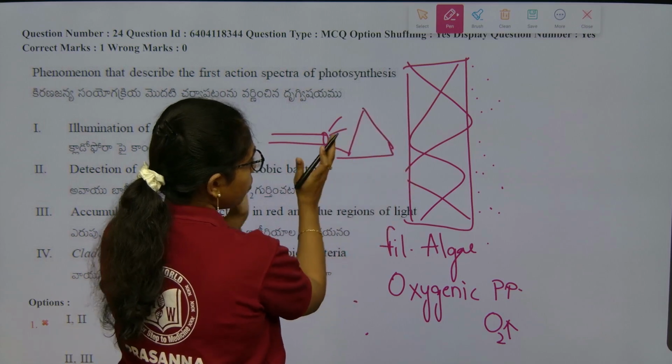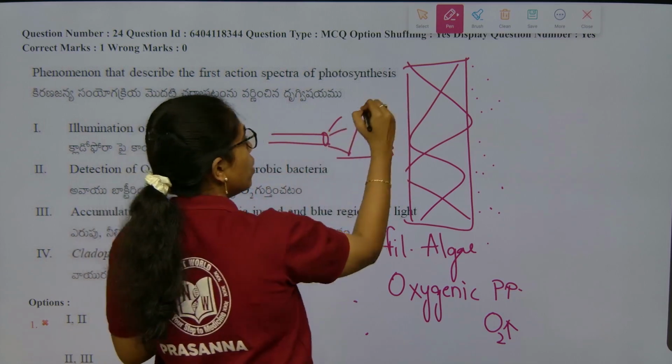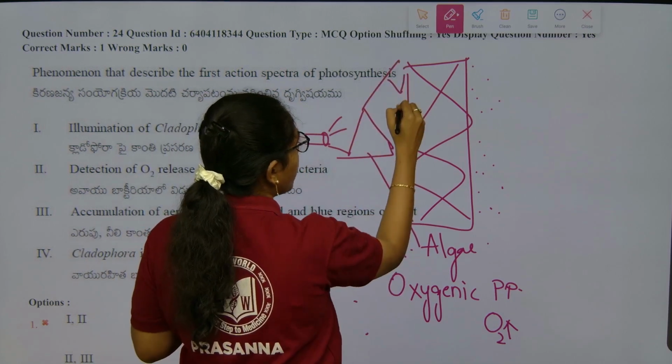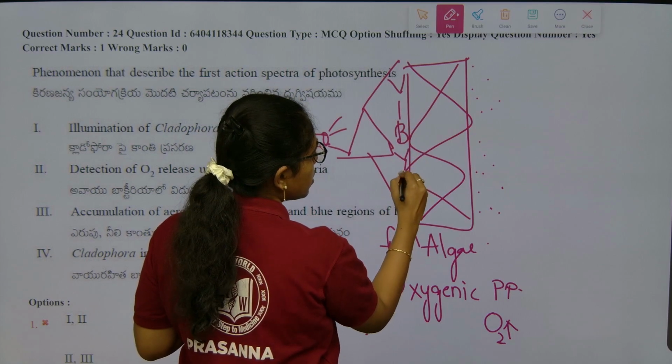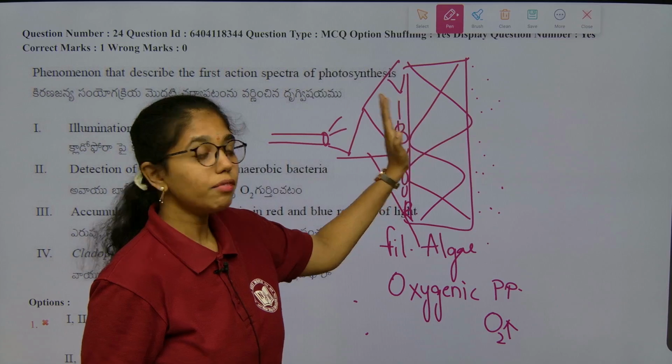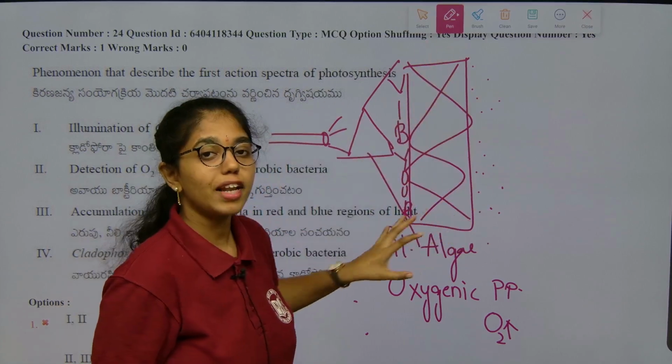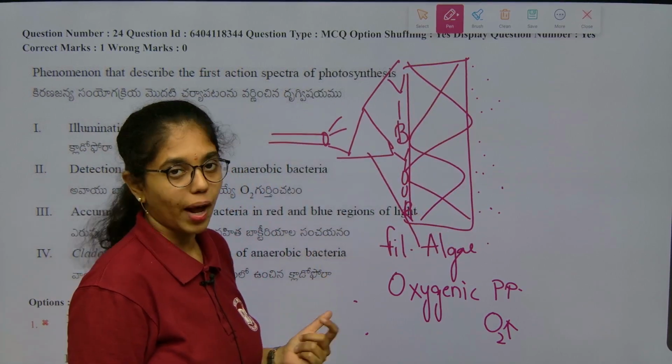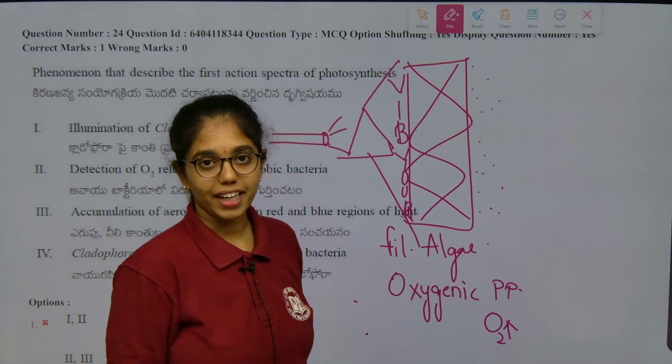Once the unilateral light is subjected to a prism, this prism will scatter the light to VIBGYOR, which is exposed on the filamentous green algae, Cladophora. Over this the aerobic bacteria are placed.